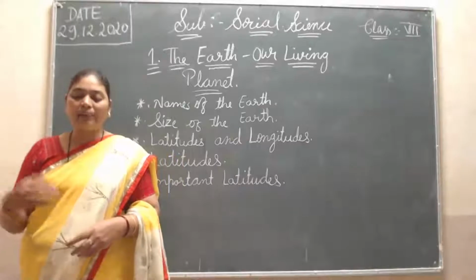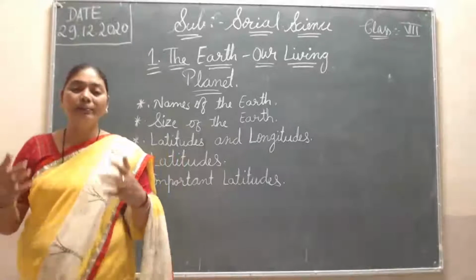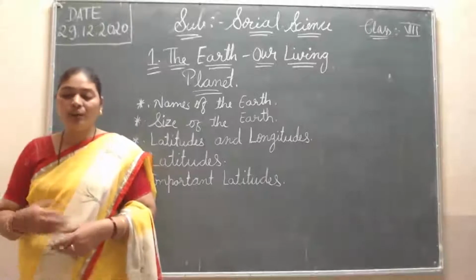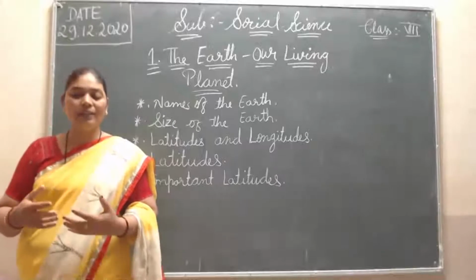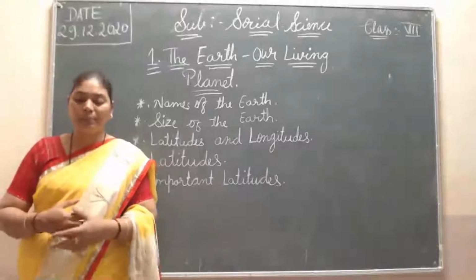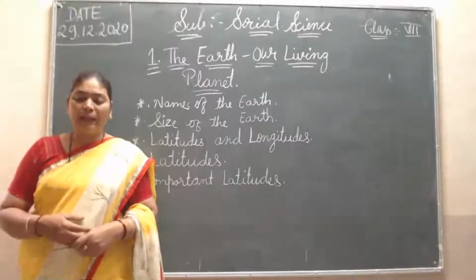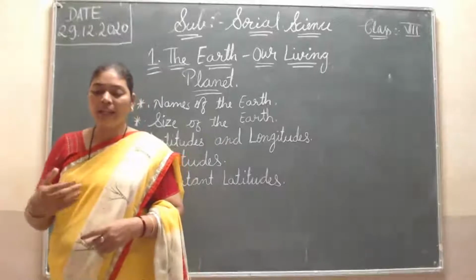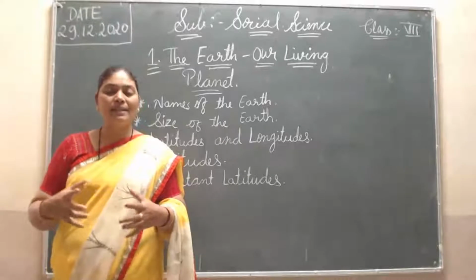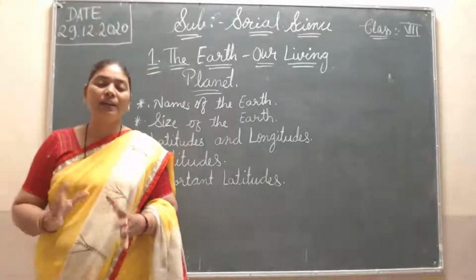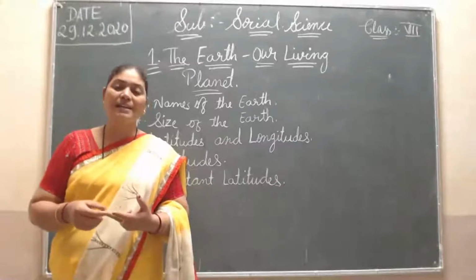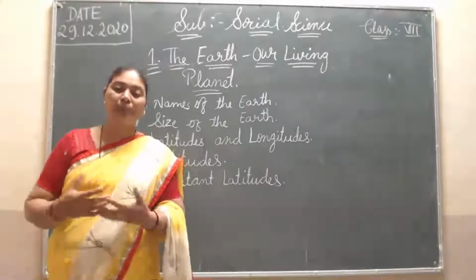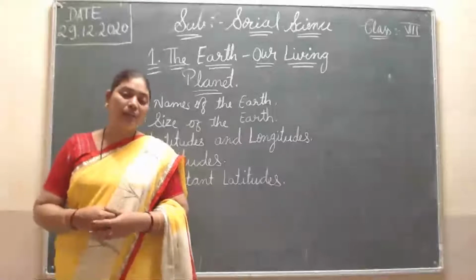Our Earth is called by many names. We know two names, Earth and blue planet, and there are more. Other people call our Earth by many names. Some of them are living planet, because living beings live on Earth. Then unique planet. Yes, our Earth is unique from the other planets. On our Earth there is water, atmosphere, plants, animals, human beings, everything, and also land, hills, mountains, and plains. That's why it is a unique planet.